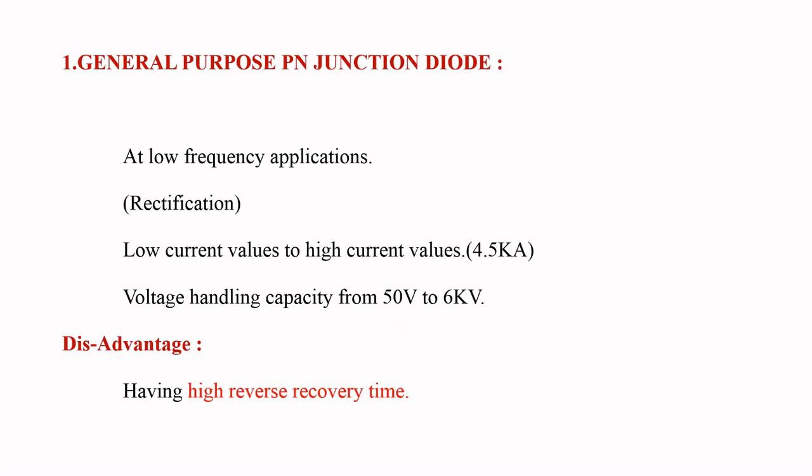Coming to the first type of diode, the general purpose PN junction diode. These diodes are mainly used in low frequency applications. An example of a low frequency application is rectification, which is the process of converting AC voltage to DC voltage. The current handling capacity of the general purpose PN junction diode ranges from low current values to high current values, that is, from 0 amperes to 4.5 kiloamperes.